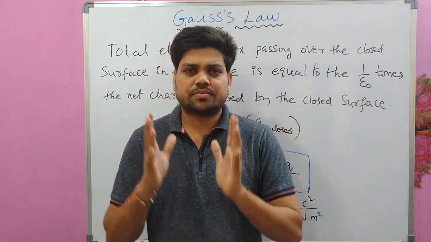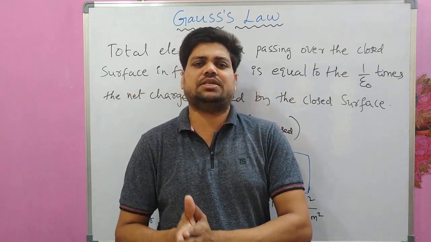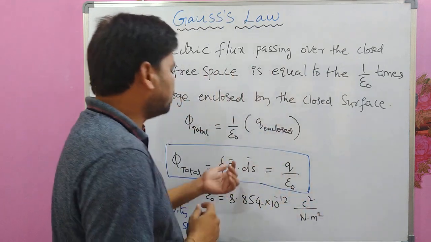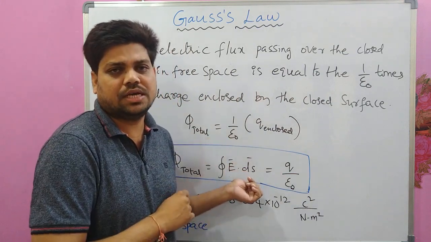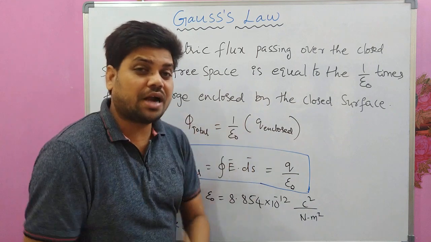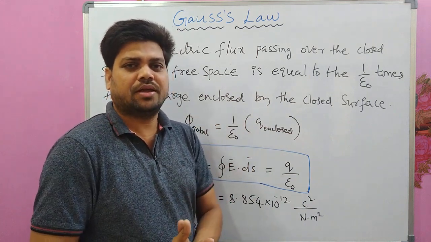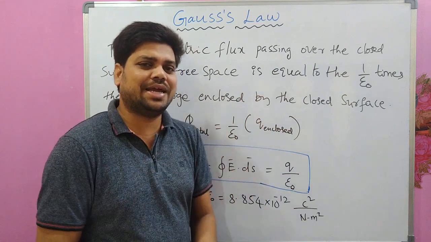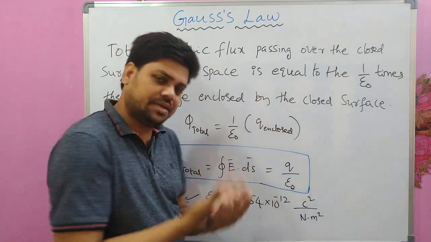So electric flux can be calculated using a mathematical equation, that is integral E dot ds, which was discussed in that previous video lecture. But what Gauss law is saying is the simplest way: you don't need to calculate electric flux using this equation.